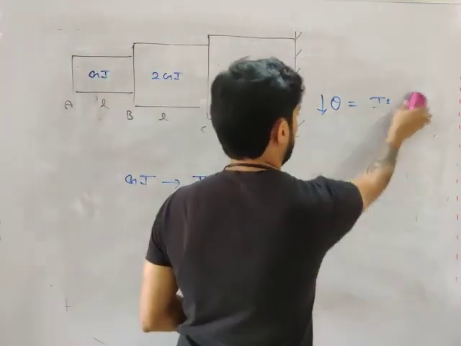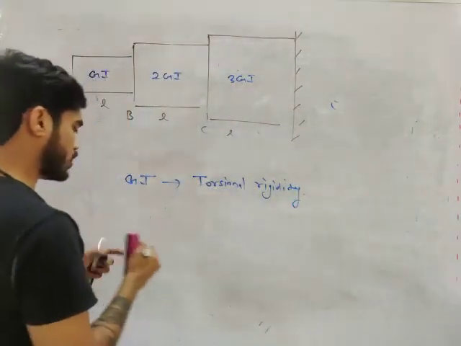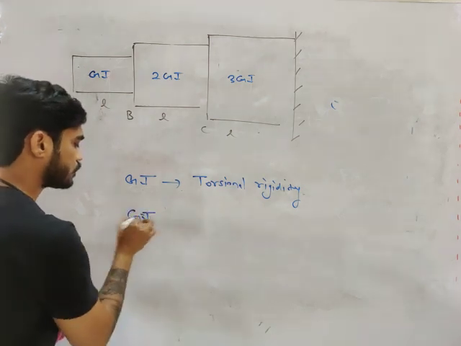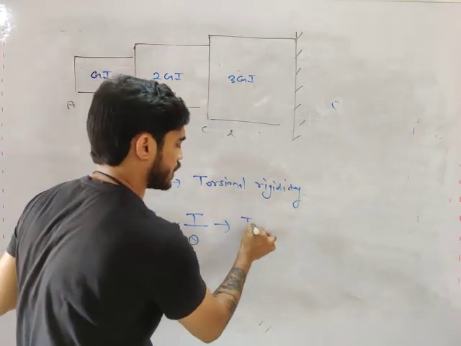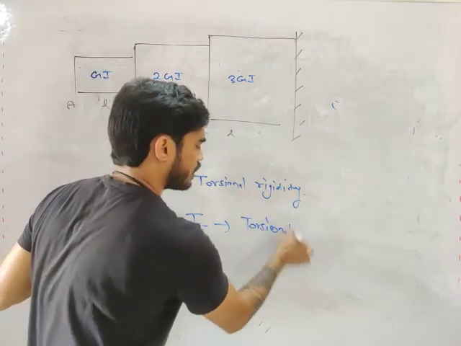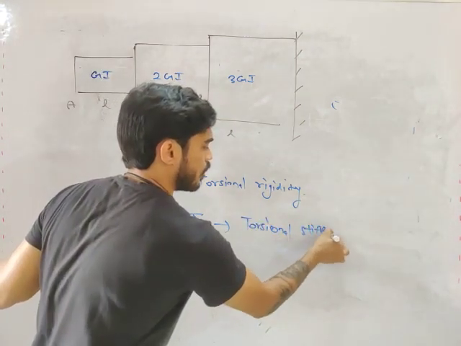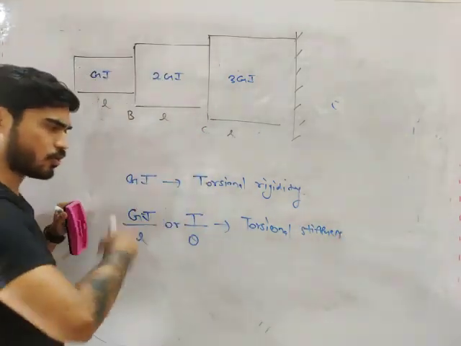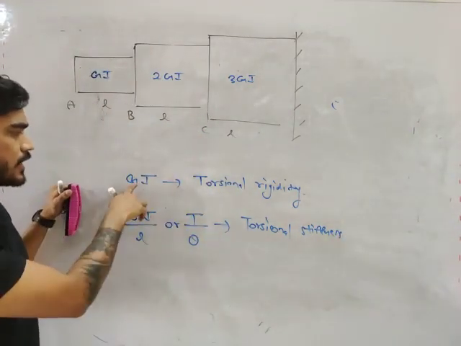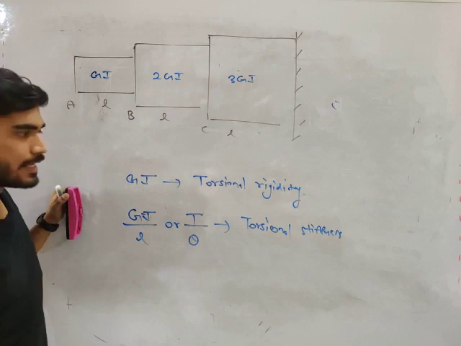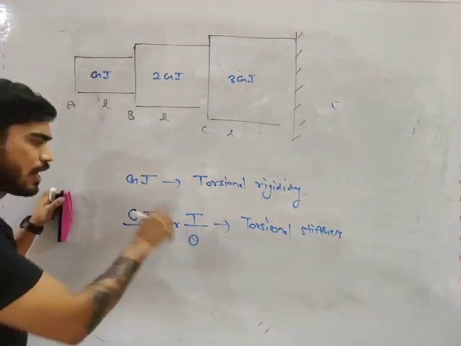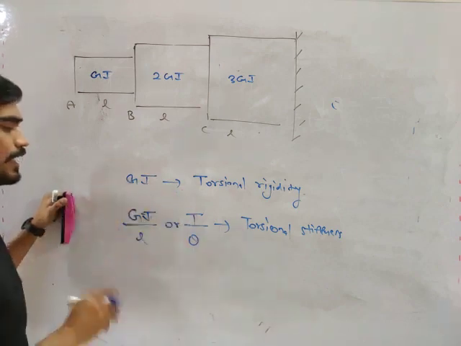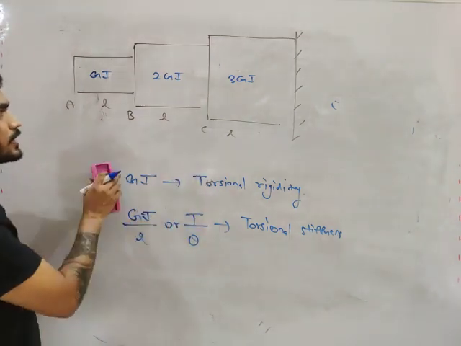There is another term called stiffness. GJ by L, or T by theta, is known as torsional stiffness. Both are almost the same thing. Note it down somewhere: torsional rigidity is GJ and torsional stiffness is GJ by L, or you can also call it T by theta. Both are one and the same thing. So this is torsional rigidity.